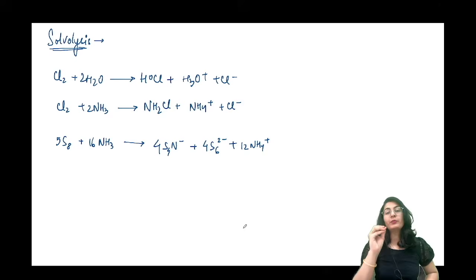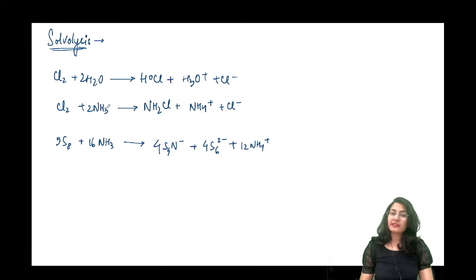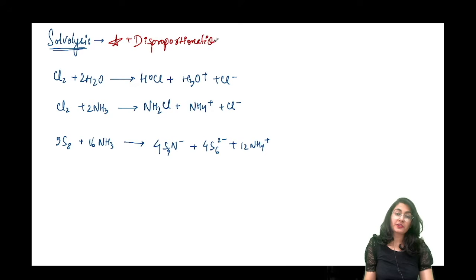एक बहुत important reaction है ammonia का as well as water, which has been asked in the CSIR NET exam plenty of times. इसको हम बोलते हैं solvolysis plus disproportionation. I hope you remember what is disproportionation reaction. It was something we discussed in smaller classes.